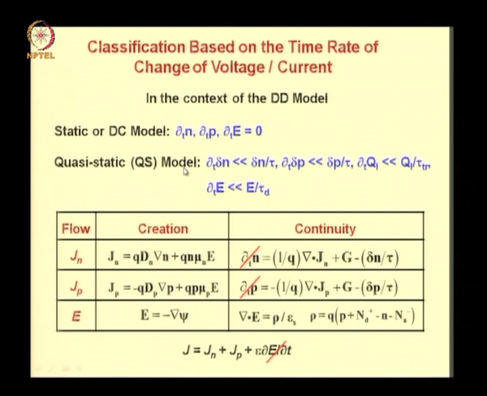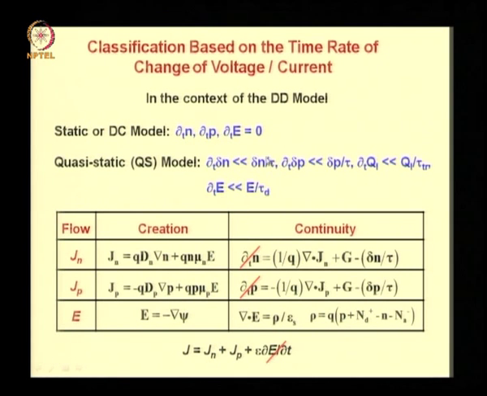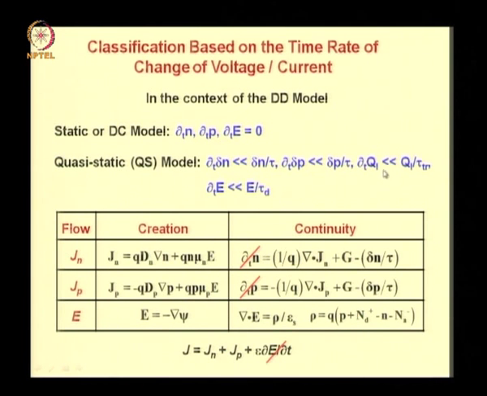The quasi-static model, on the other hand, assumed that the variation of the excess carrier concentrations, such as electron and hole concentrations, was rather slow on the time scale of the minority carrier lifetime. The variation of the inversion charge in a MOSFET was rather slow on the scale of the transit time, and the variation of the electric field was rather slow on the scale of dielectric relaxation time.